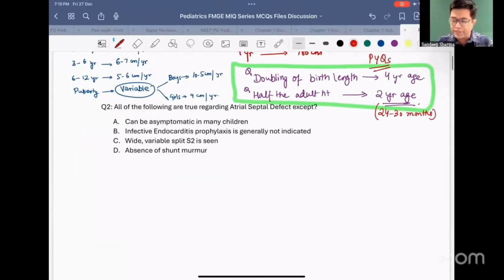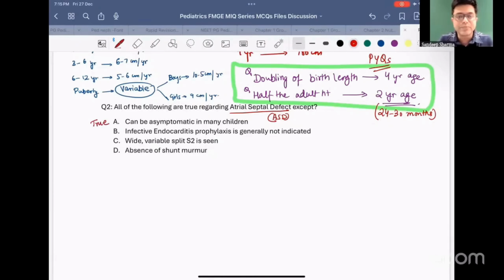All of the following are true regarding atrial septal defect, also called ASD, except. All of the following are true about ASD except, look at the options one by one. Can ASD be asymptomatic in many children? That is a true statement.